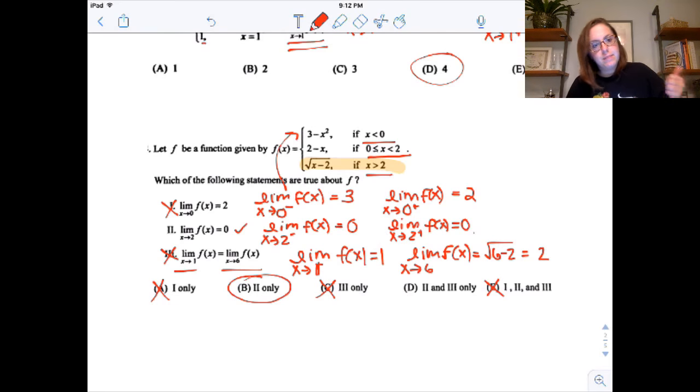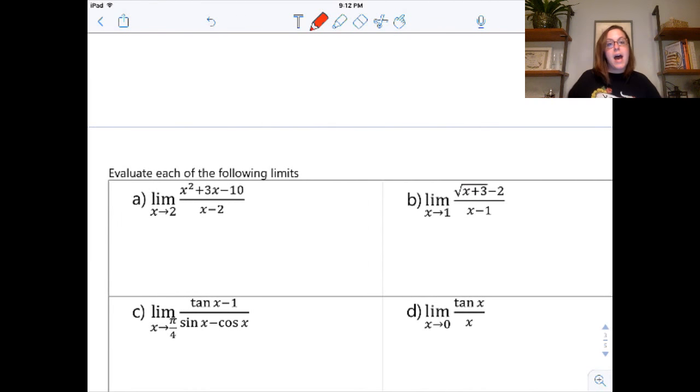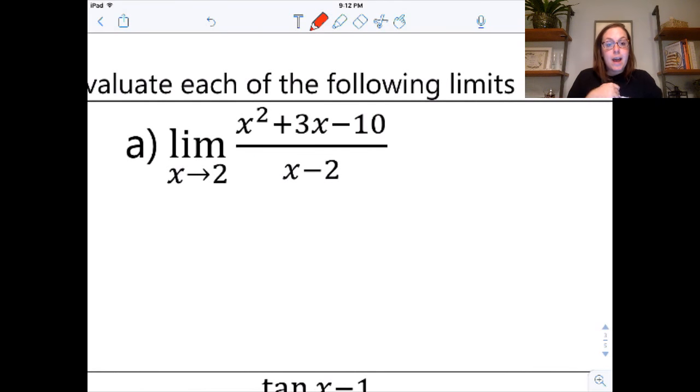All right, let's rev it up a little bit more. So now we're actually going to calculate some limits, not in a multiple choice question. We actually just need to calculate. So the first thing I'm always going to look for is, can I directly substitute? It will save you time. It will save you hassle. Check it first every time.